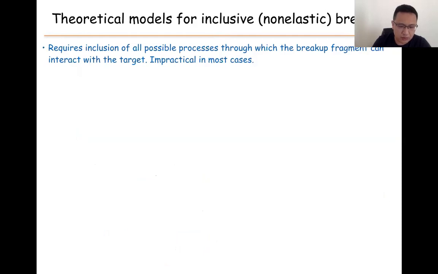Now I will discuss the theoretical models that try to study the inclusive breakup, or the non-elastic breakup part. The elastic breakup part is very easy, because elastic means the internal degrees of freedom of the three particles are unchanged. We only need to get the asymptotic part of the wave function. This can be easily done by CDCC or Faddeev.